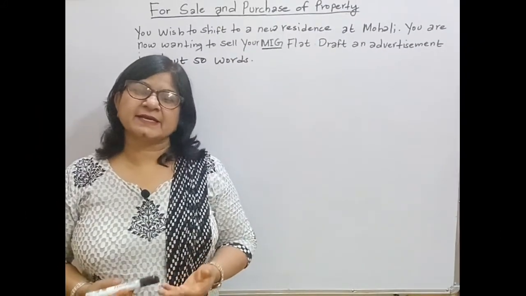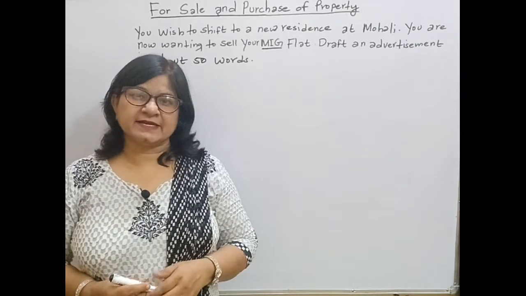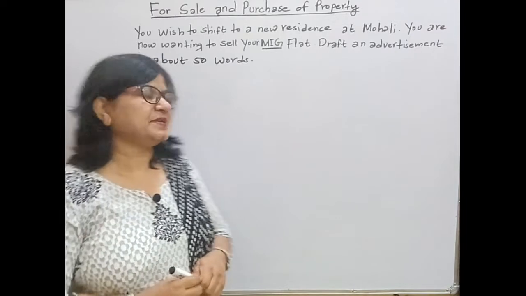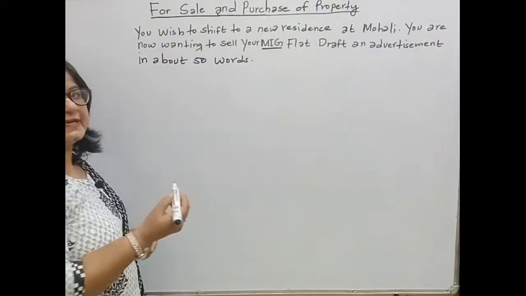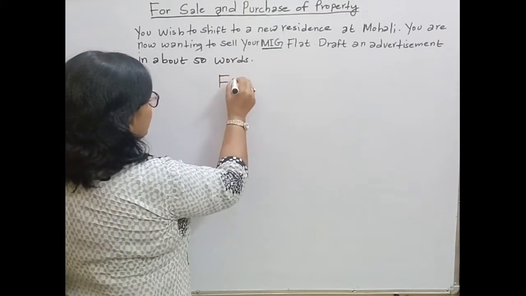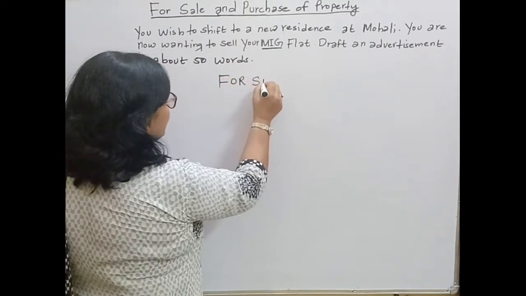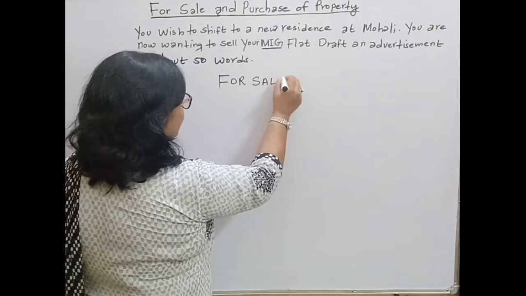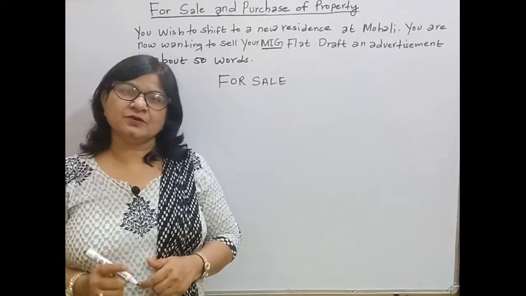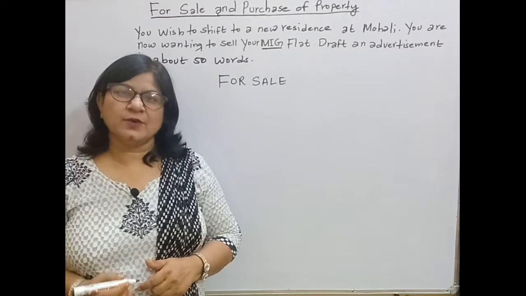We will write the category first. We have to write the category at the top in the middle, and we have to write it in capital letters. So we'll write FOR SALE. And then students, we will begin either with for sale or available.